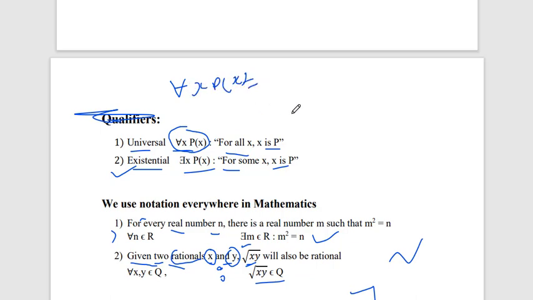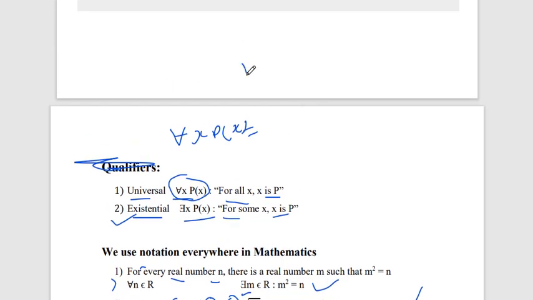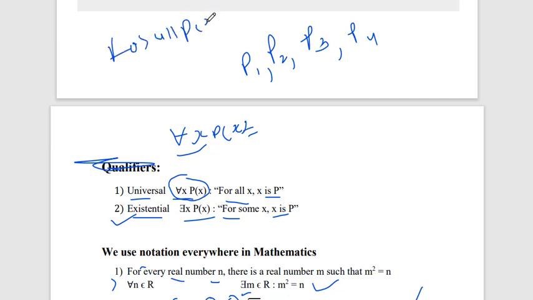Let's say there are four variables, P1, P2, P3 and P4. Now we want to write for all x, P of x is true.